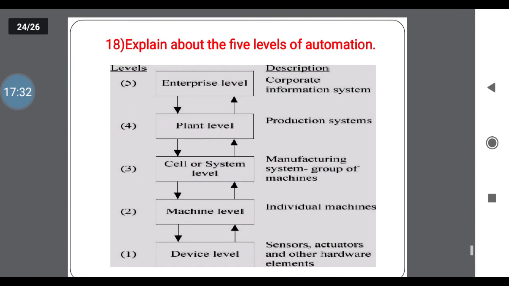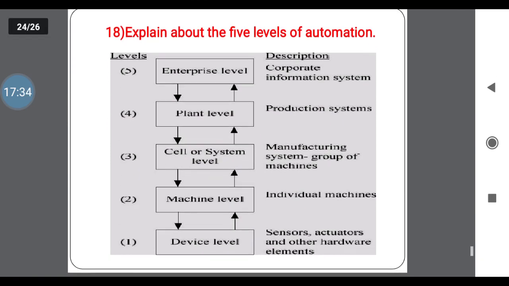Next one, explain about the levels of automation. See what are the levels of automation. So here we have 5 levels of automation. First one is the device level. From device how to implement the automation. After device we go for machine. Next cell, plant, enterprise. This is a stepwise implementation of automation.